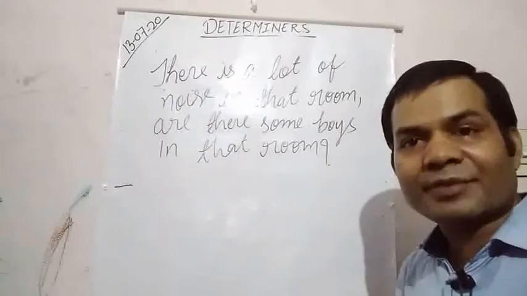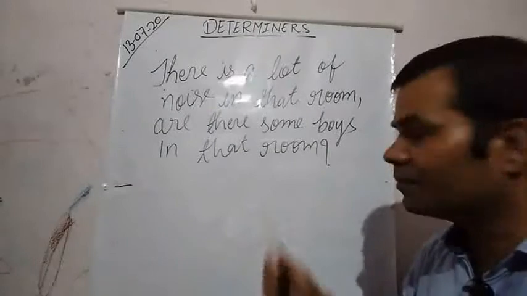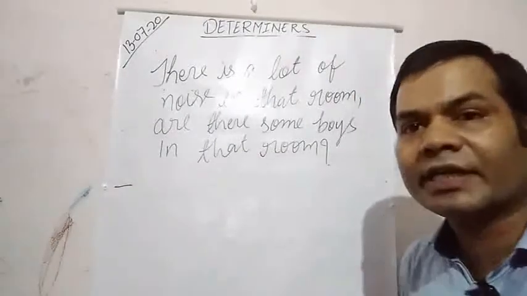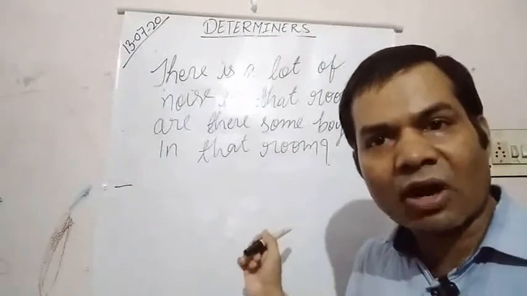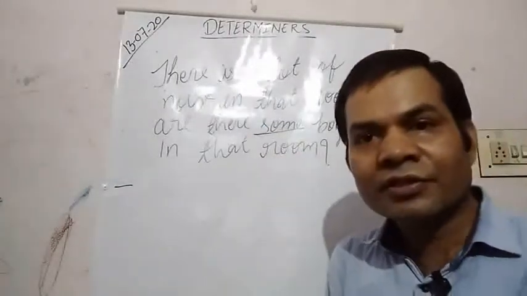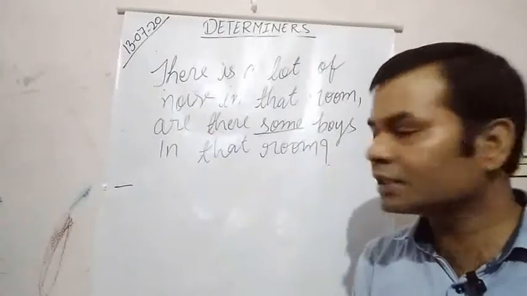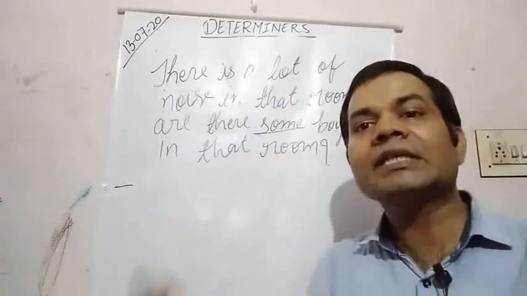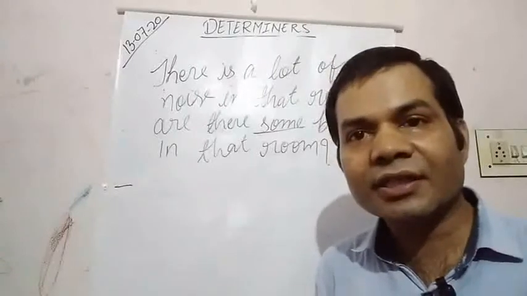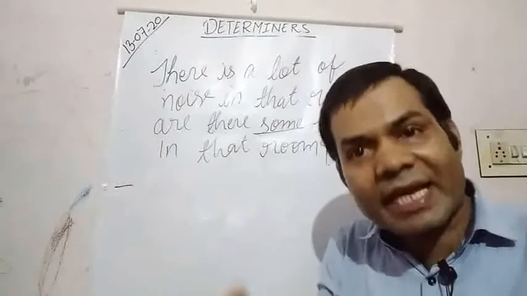So just now we have discussed that we cannot use some in interrogative sentences, but it is an interrogative sentence. Even then, some has been used. So can you tell me why? Because, students, this sentence shows that the speaker is sure about what he is saying.